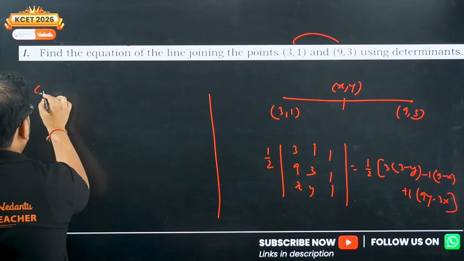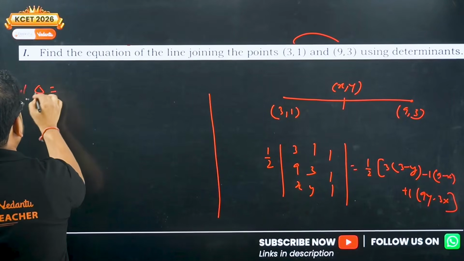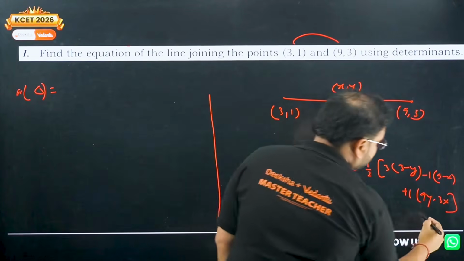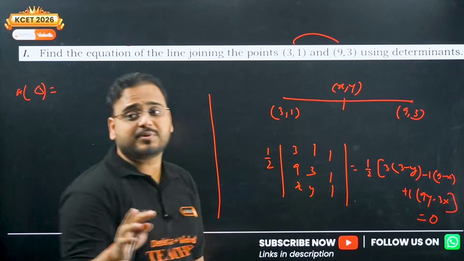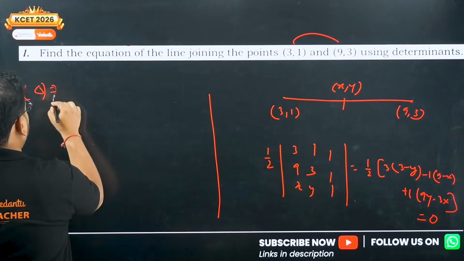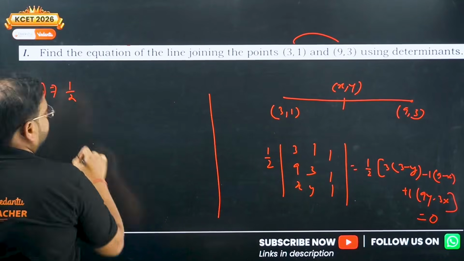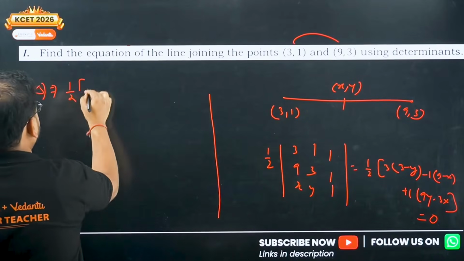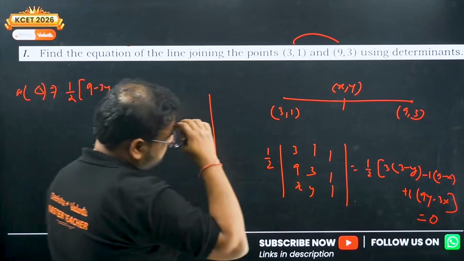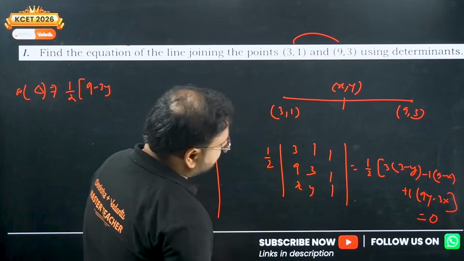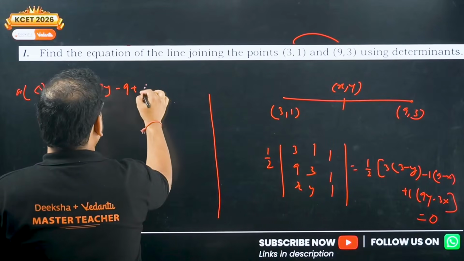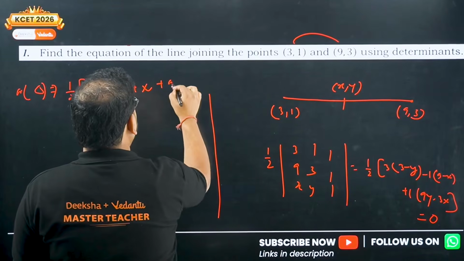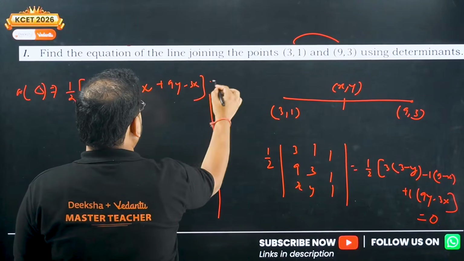So the triangle area is coming as this, and of course we all know that this has to be 0, because the area of the triangle has to be 0. So 1 by 2 times: 9 minus 3y, then minus 9 plus x, plus 9y minus 3x, equal to 0.